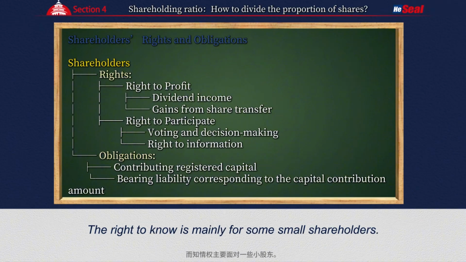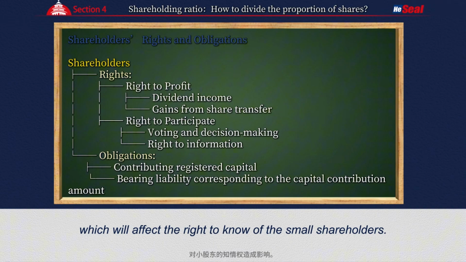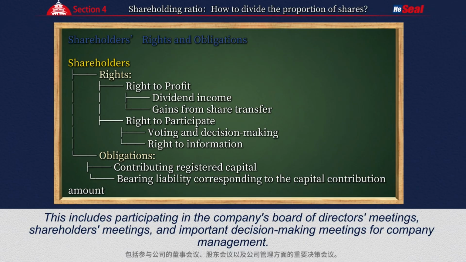The right to know is mainly for some small shareholders. Because in the process of the management of the company by the major shareholders, it will cause information blockage, which will affect the right to know of the small shareholders. The so-called right to know means that shareholders have the right to check the company's financial statements. This includes participating in the company's board of directors meetings, shareholders meetings, and important decision-making meetings for company management.